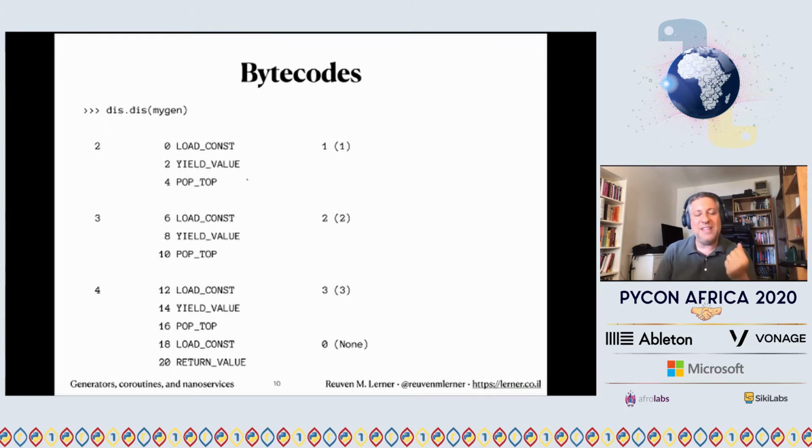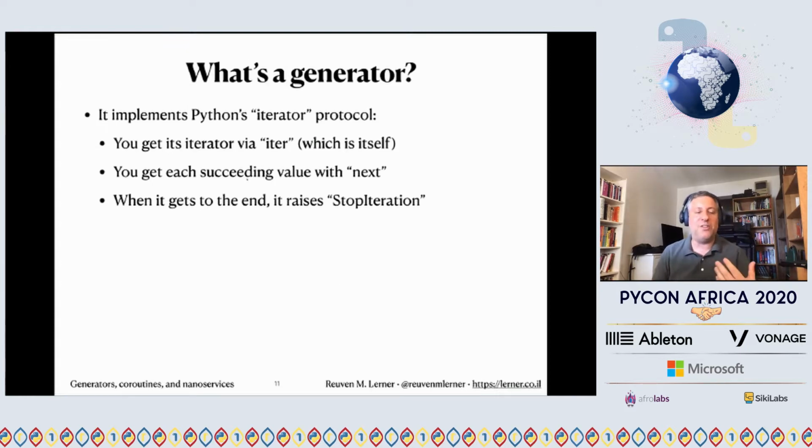Notice here, by the way, that yield is baked into Python. It's not just a random keyword or something. It's not a variation on return. It's so baked into Python that it's one of the bytecodes that, at the lowest level, the language really understands. So that's very nice that we're getting back this generator, but what is a generator?